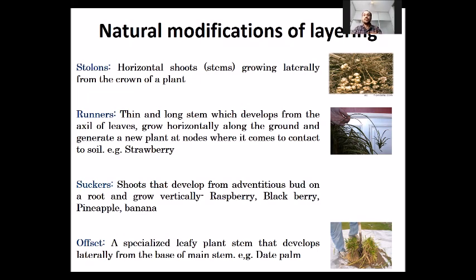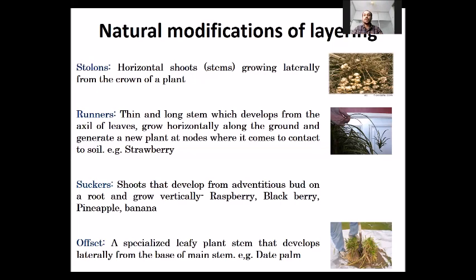Runners. Runners are thin stems which develop from the axil of leaves. Means the runners develop from the leaves and grow horizontally along the ground. Runners are the method of propagation in strawberry. Suckers are the shoots that develop from the adventitious buds of the root. Suckers can be seen in almost all types of plants.